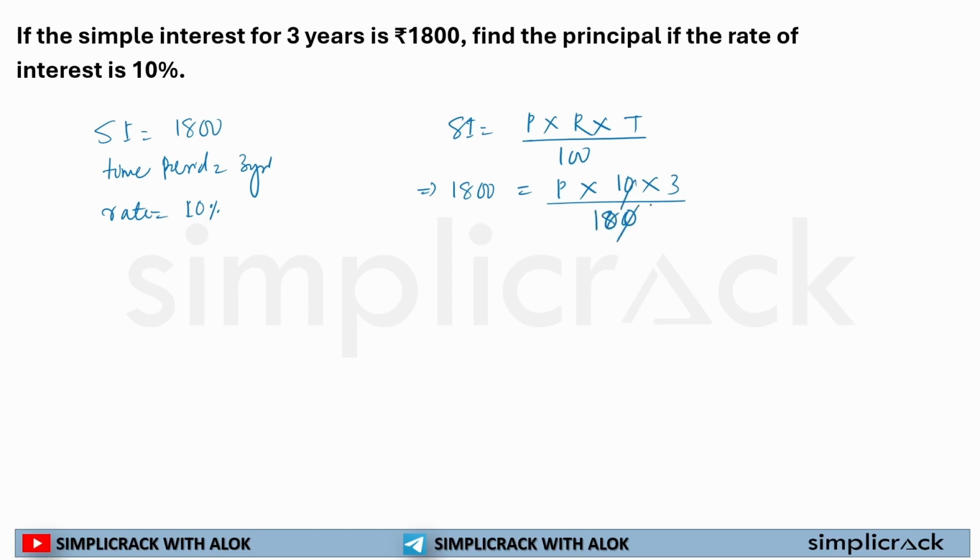So 0 will cancel out. And I have already told you, on both sides, numerator will cross out numerator. So 3 6s are 18. So on this side 180 is equal to P by 10, or principal is equal to 600 multiplied by 10, that is 6,000 rupees. So what is my principal amount for this question? 6,000 rupees. How did I calculate? I simply put in the formula over here and crossed out the numbers. I hope this is clear.